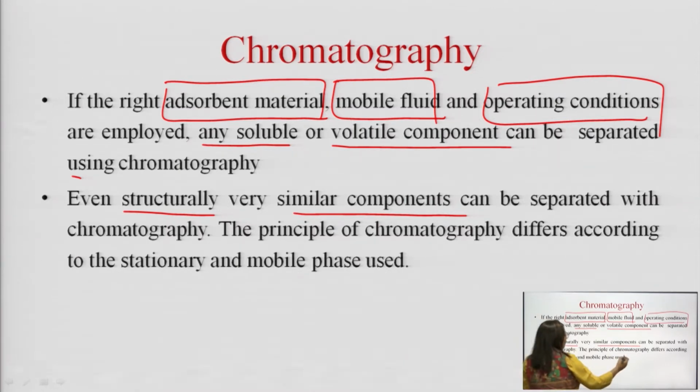The principle of chromatography differs according to the stationary phase and the mobile phase. Now, throwing light on these typical terms, that is adsorbent materials.